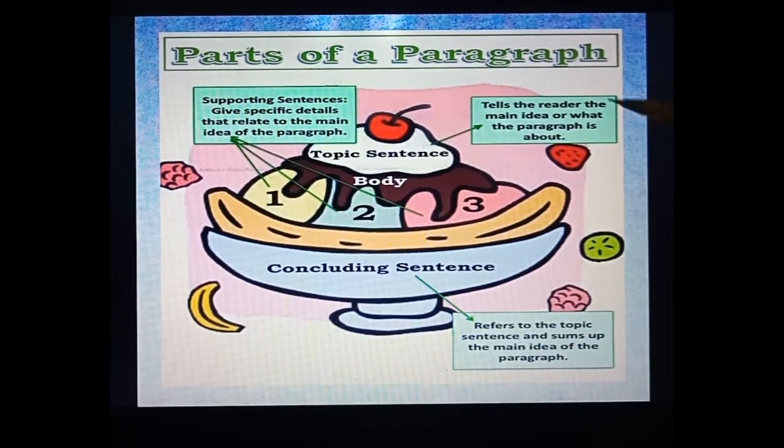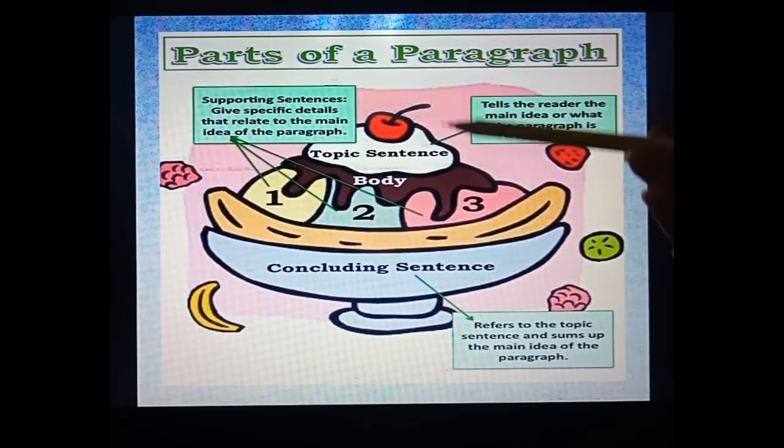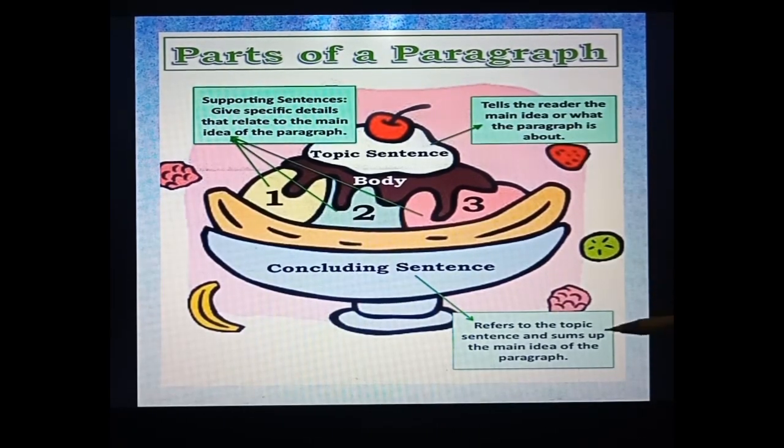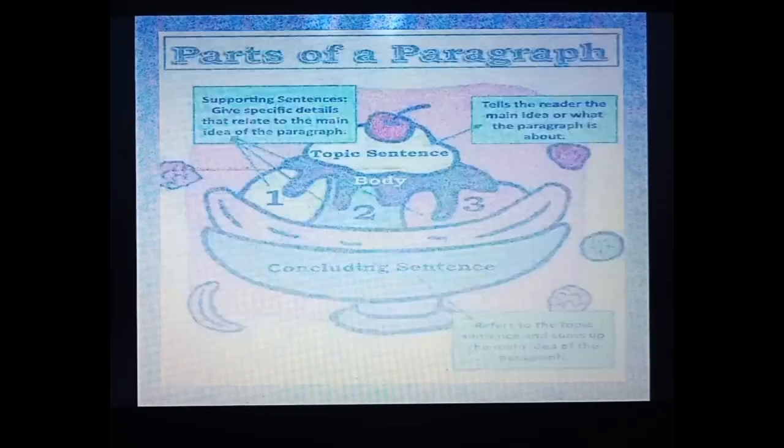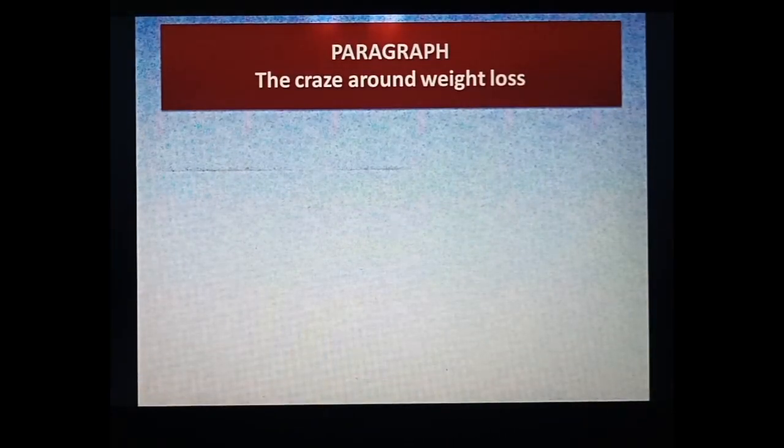So the first one is topic sentence, then the next one is supporting sentences, and the last one is concluding sentences. So I hope it is clear to you all. Now see, this is your example, students. This you will not do in your project notebook. I am just telling you how to write the paragraph.